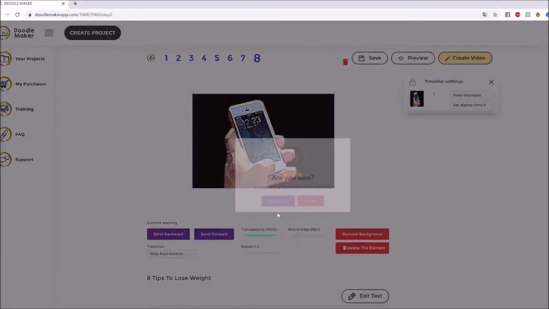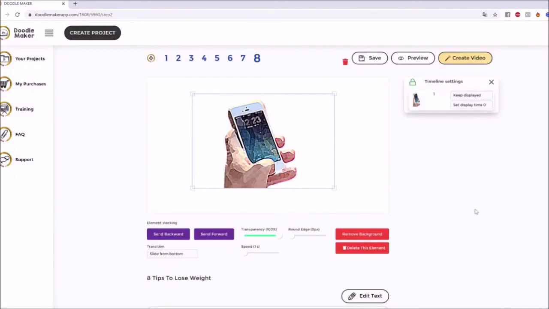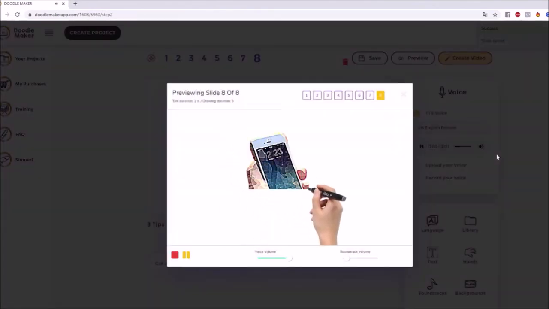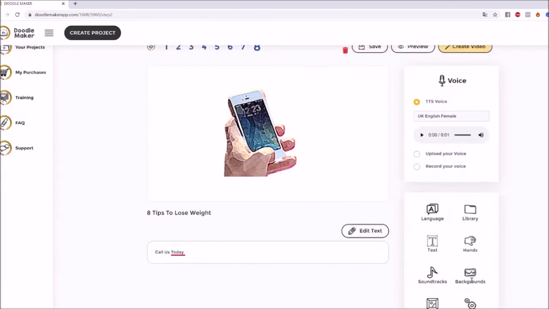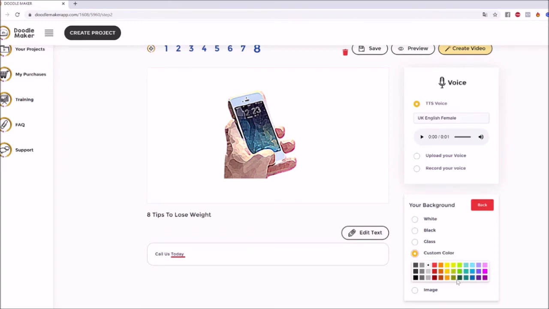Click on that button. Then it's going to go do its thing, removing that background to give that pixel perfect drawing or that reveal, right? And again, you can do that hand painting effect, fade in, reveal, whatever you want, and it looks perfect. Call us today. Look at that. So you're basically making any kind of art, if you will, or a creative process using these exact customizations that you have available. And here's the thing, because of the fact that we have these backgrounds, we can put a custom color background and do it.